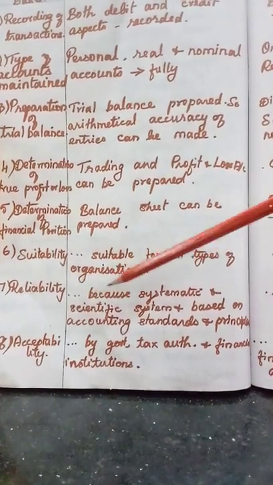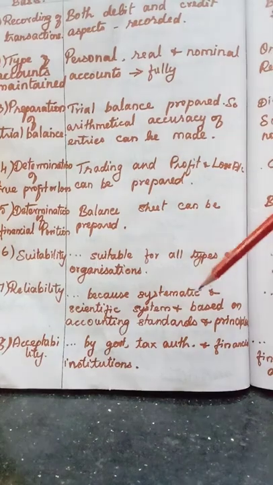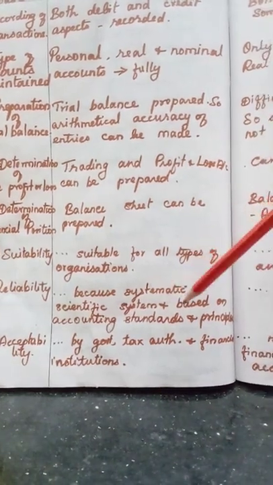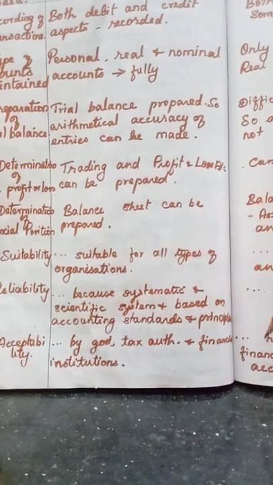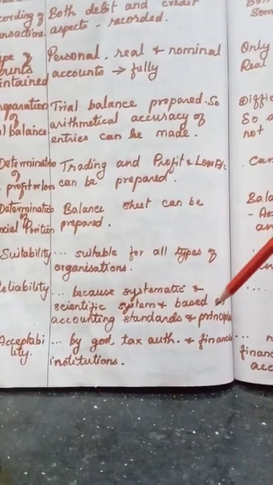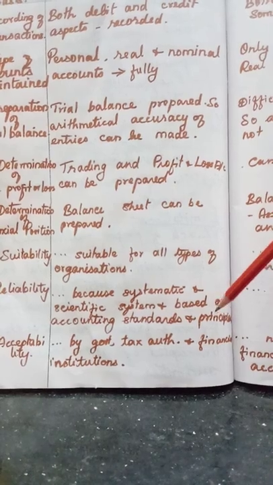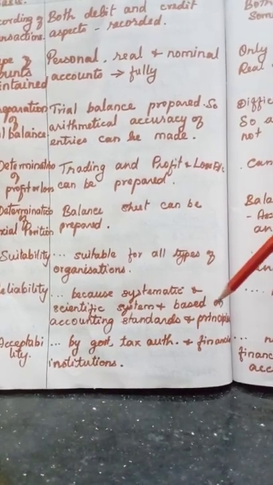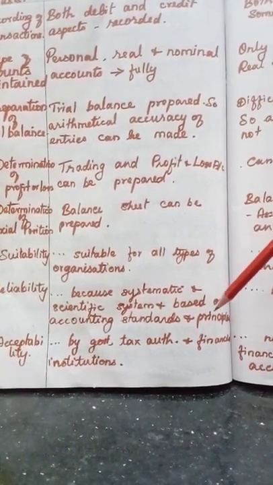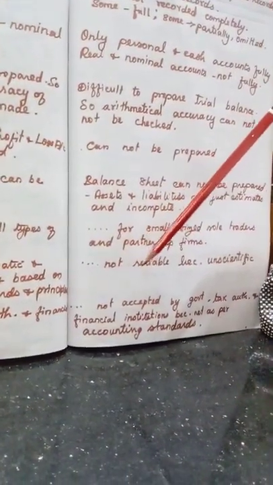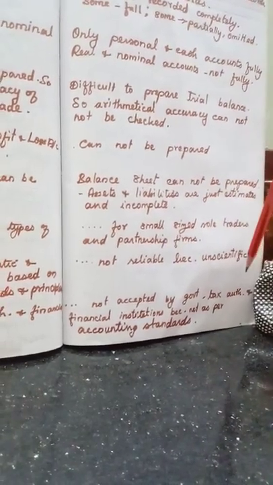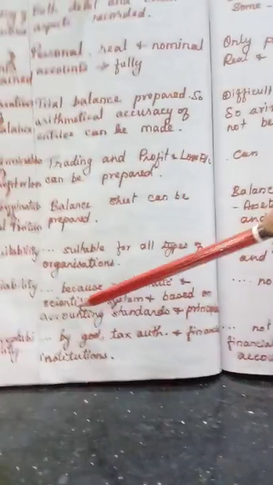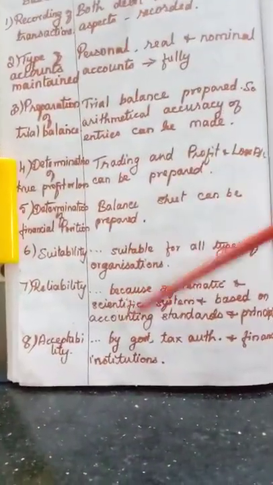So, reliability: double entry is reliable because it is a systematic system of bookkeeping based on the accounting standards and principles. They follow the accounting concepts, standards, principles, procedures, everything. All over the world they follow the same system. So it is reliable. But incomplete records is not reliable because it is an unscientific and unsystematic system of bookkeeping. The last point is acceptability.